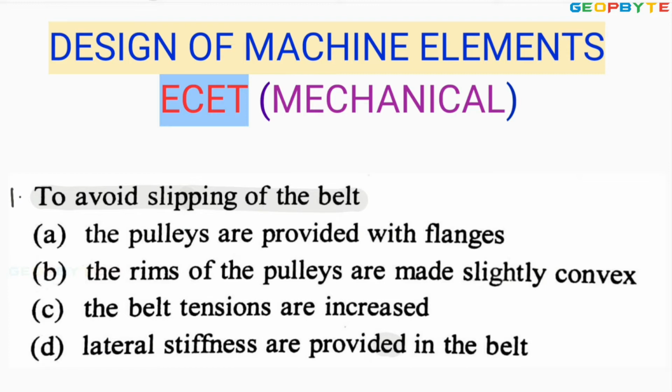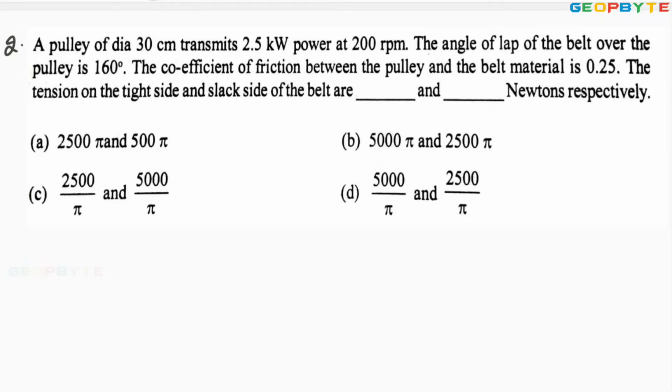The pulleys are provided with flanges. No. Look at option B. The rims of the pulleys are made slightly convex. Yes. So with this convex arrangement of the rims of the pulley, you can avoid or minimize the slip. I hope you got my point. Let us take another problem. Look at the second problem.